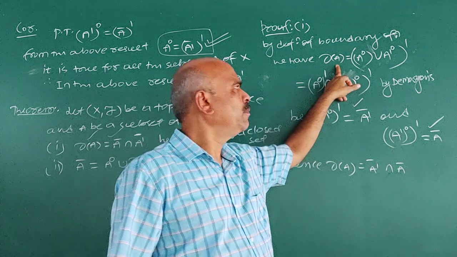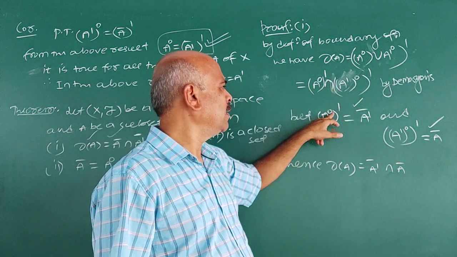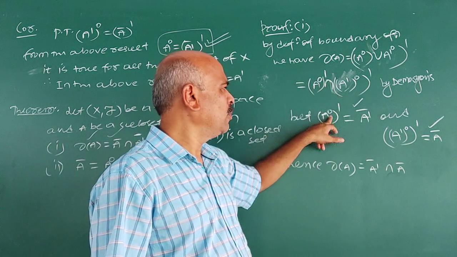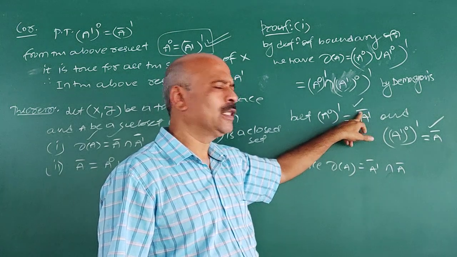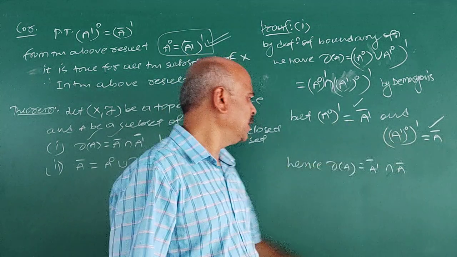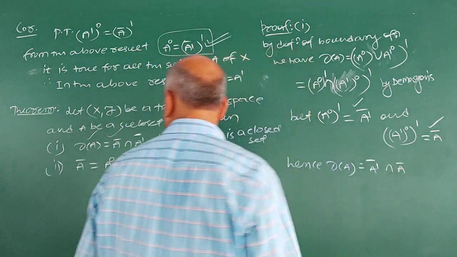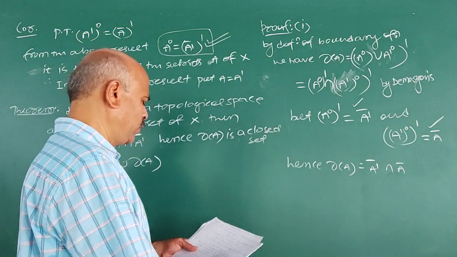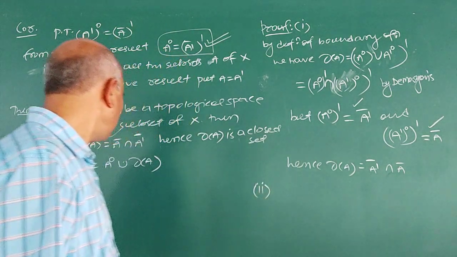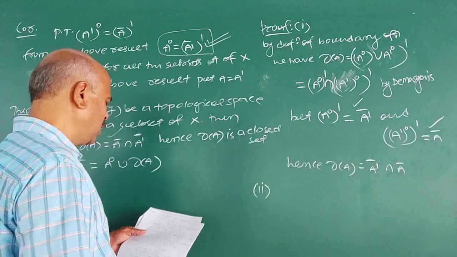What is boundary of A? Boundary of A, De Morgan's laws. But complement of interior A, what is that? Complement of interior of A is A dash closure. This we have already proved, and this also we have proved. Therefore, boundary of A is A dash closure intersection A closure. Therefore, it is a closed set. What is second one? A closure is interior A union boundary of A.